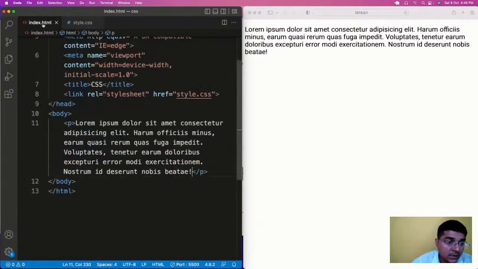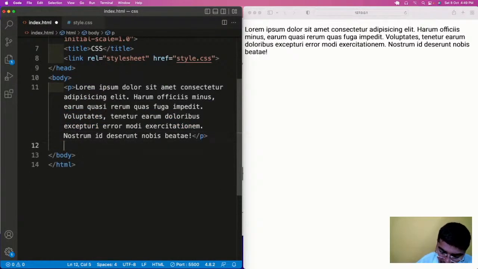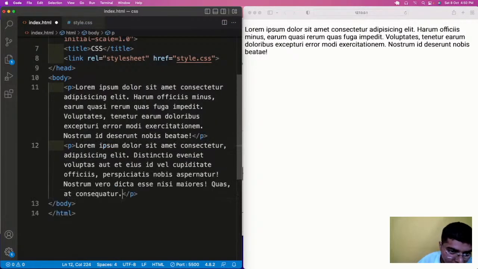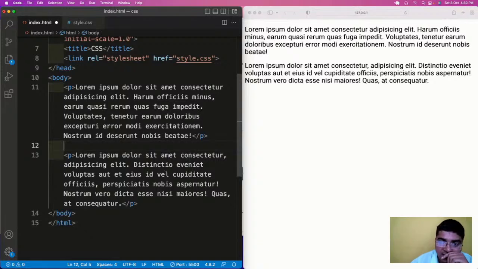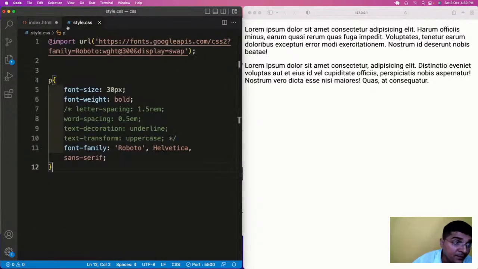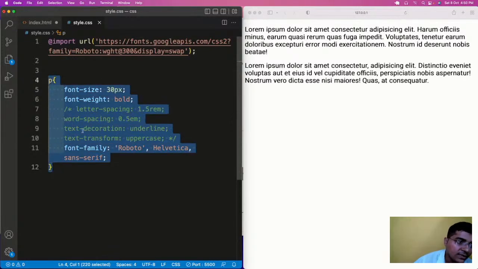Now let us create another paragraph. But what is happening here? As soon as I create 10 paragraphs, all 10 paragraphs will copy the same set of styles that I have given.